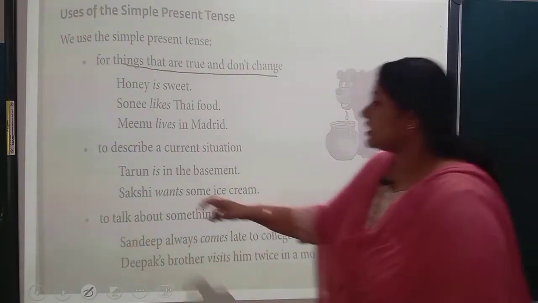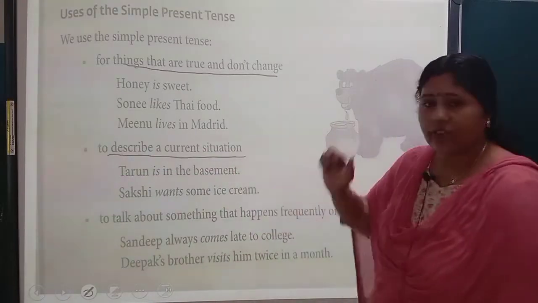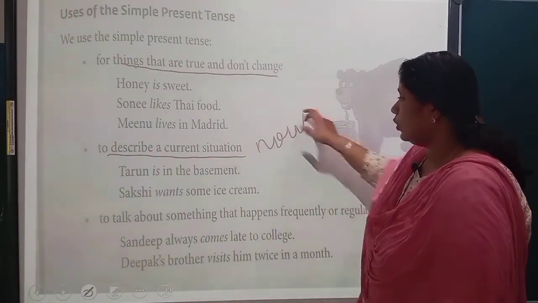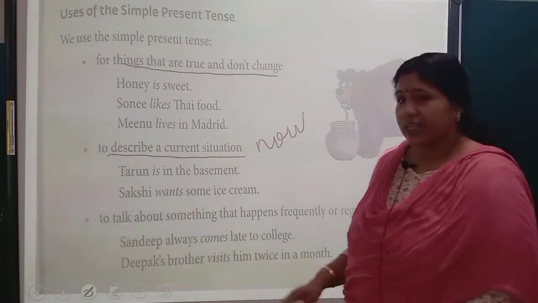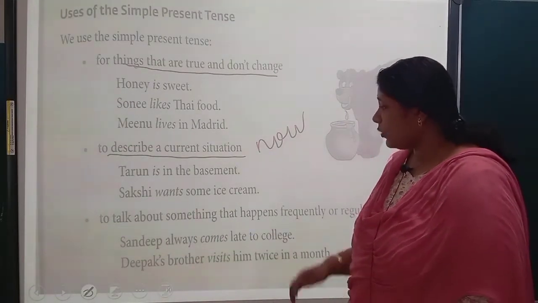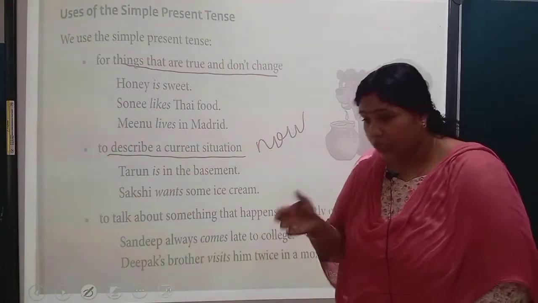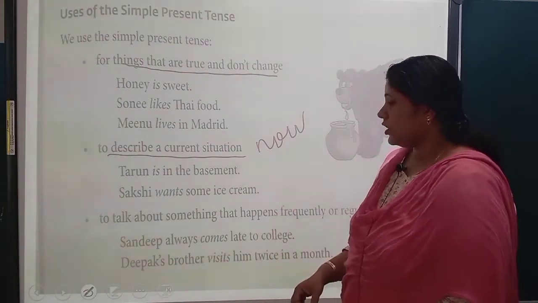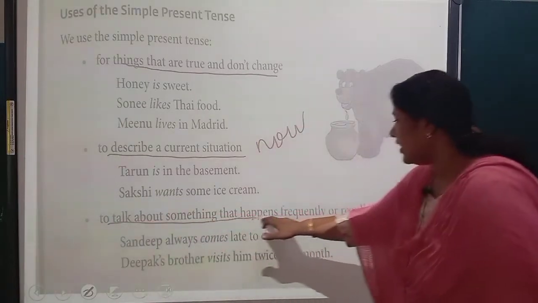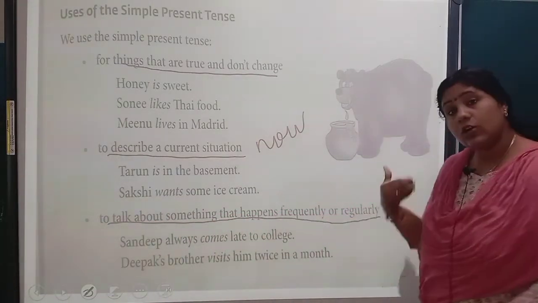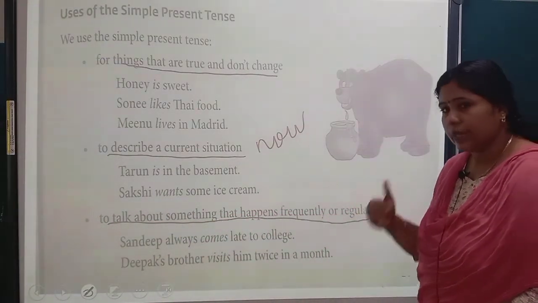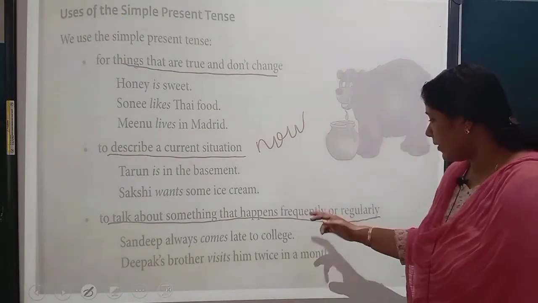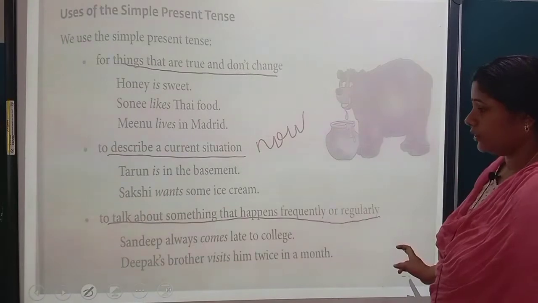Next, to describe a current situation right now. Understood? Current situation now. Tarun is in the basement. Sakshi wants some ice cream. So, current situation while speaking. Next, to talk about something that happens frequently or regularly. Hamesha hota hai ya zyadatar time hota hai. So what do we mean by frequently or regularly?